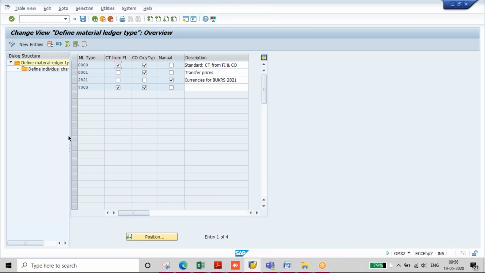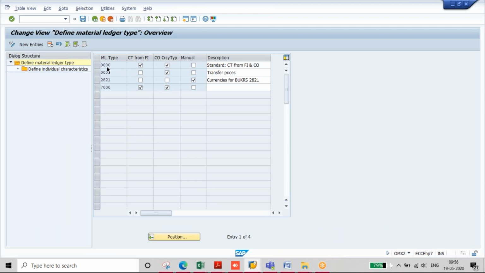Particularly in ECC, SAP recommends going with currency type from FI and currency type from CO, so that all FI transactions and ML transactions will always be reconciled.